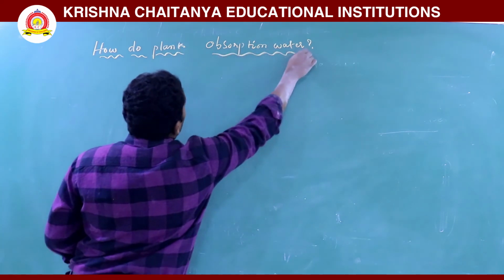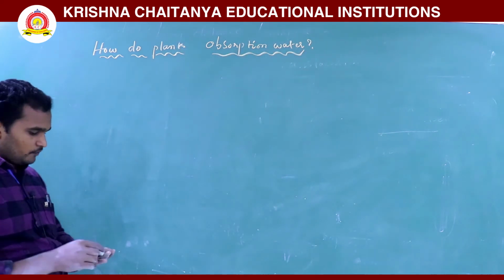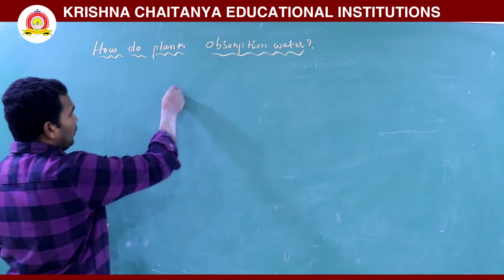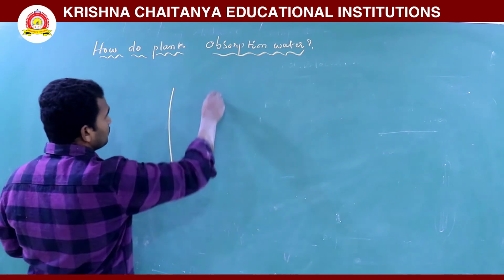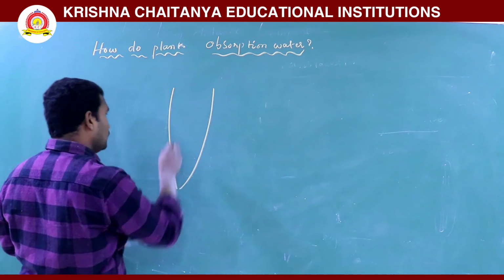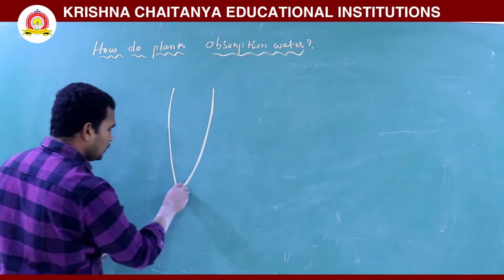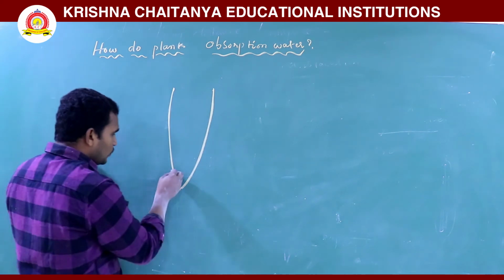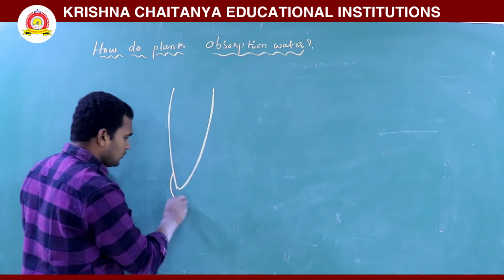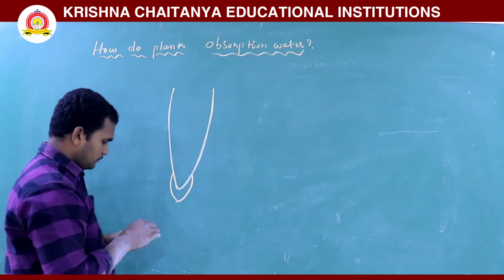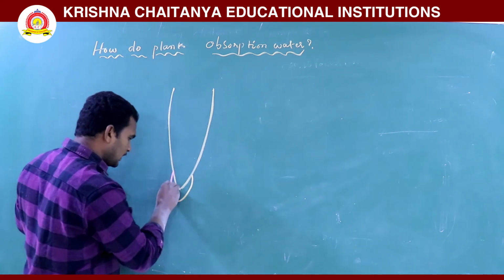So before going into the topic we are discussing, this is the root region. The root tip is covered by the root cap.